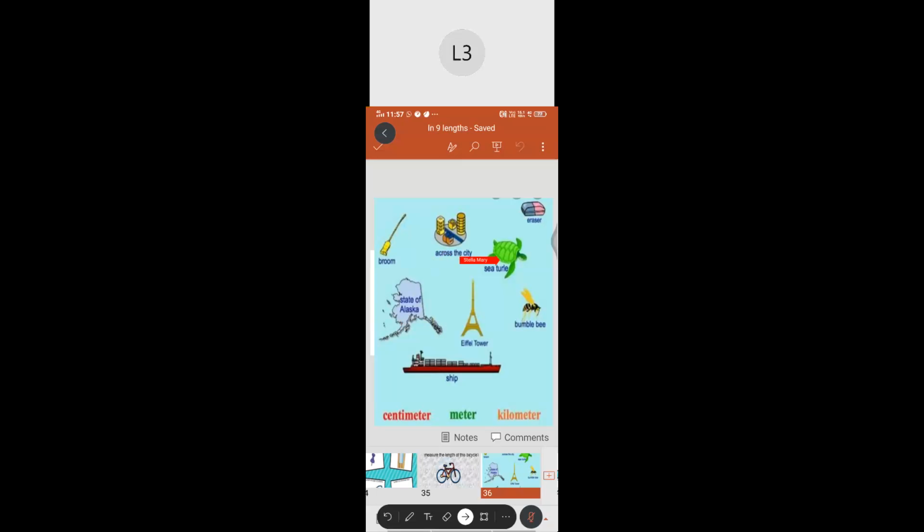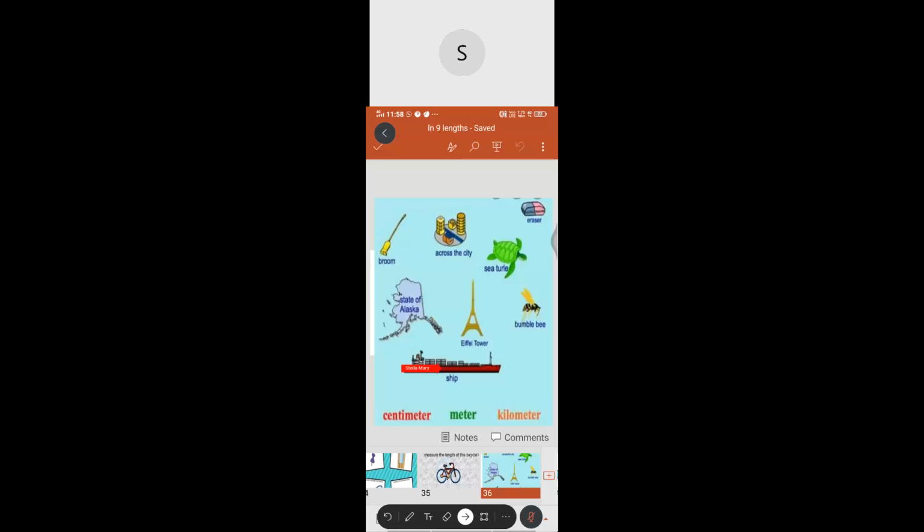Eiffel Tower. Kilometer, ma'am. Now, what is the length of Eiffel Tower? Not kilometer. Magati, you are correct, meter. Do you know what is the length of Eiffel Tower? 324 meter. Yes, so the length of Eiffel Tower is measured in meter. Very good.